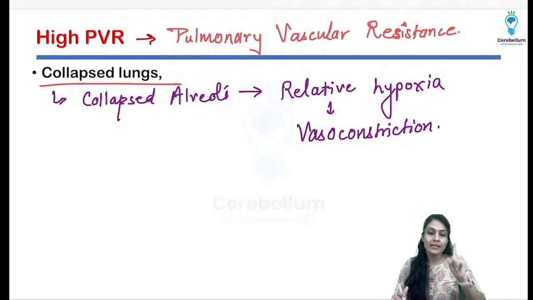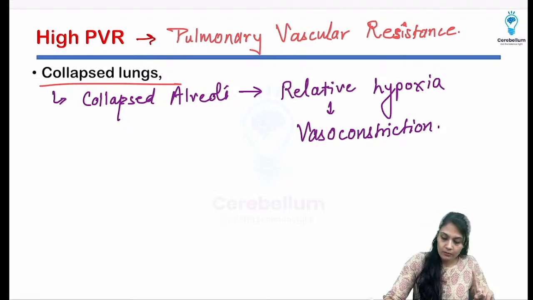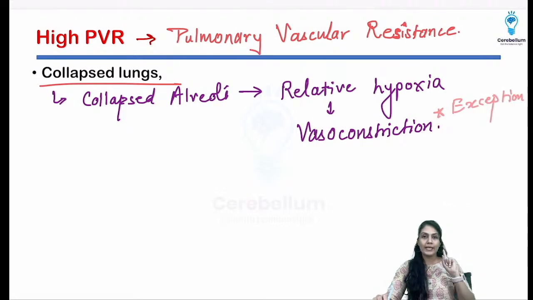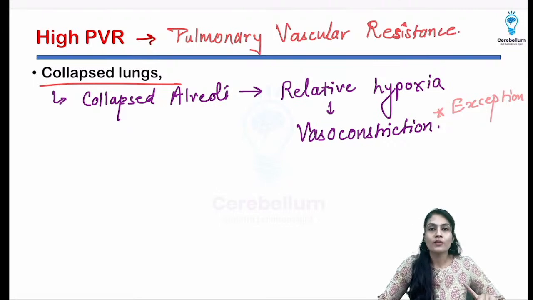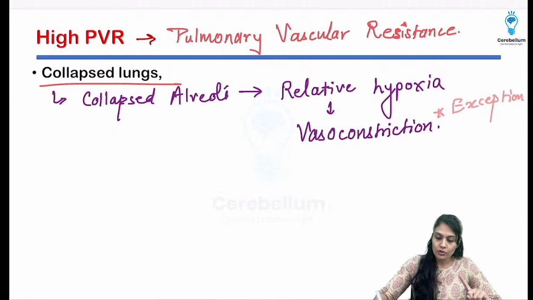So this is the only exception. Mark it, because this can be asked as an MCQ also. Exception. Why? Because thanks to the oxygen sensitive potassium channel.